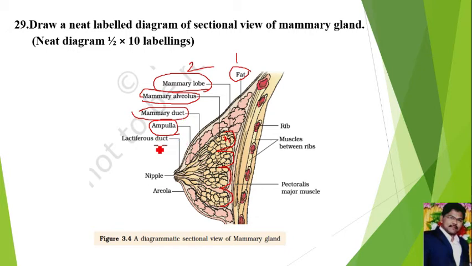Then ampullae again open into a lactiferous duct. Milk also passes from the ampulla to the lactiferous duct. Then from the lactiferous duct the milk is ejected outside through the nipple. That is about the structure of the mammary gland. It carries 5 marks. You should label 10 labels, each label half mark.